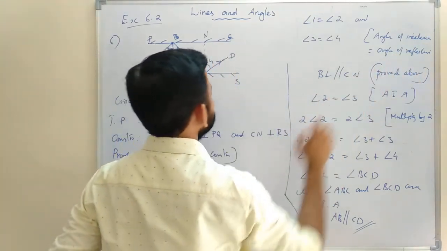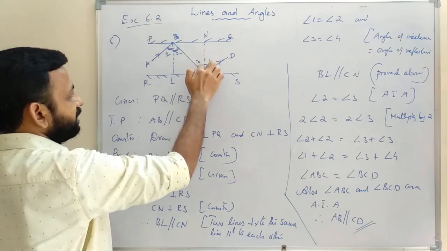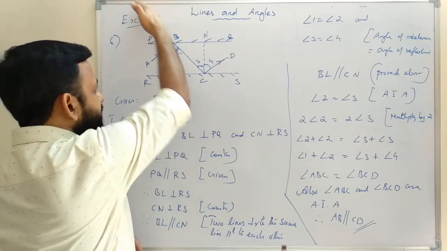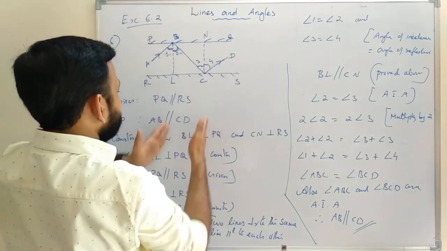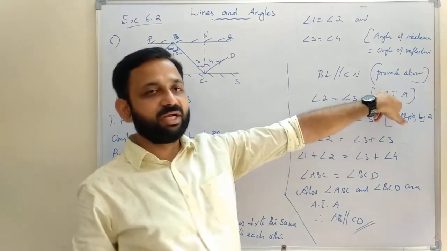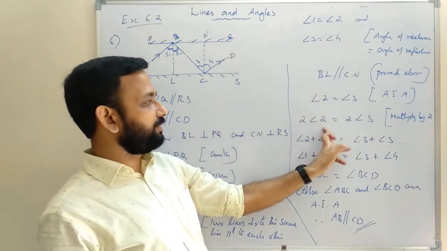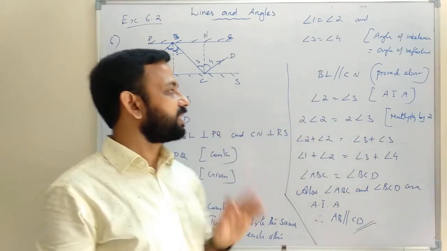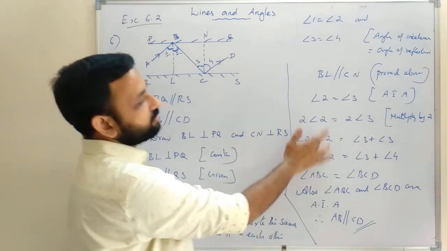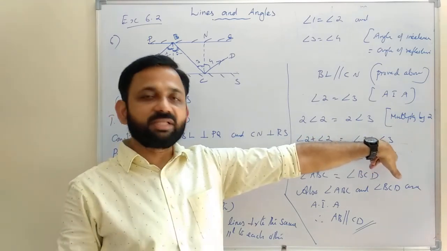Then BL parallel to CN. Once again we will write up. If BL parallel to CN, then angle 2 and angle 3 are alternate interior angles. If lines are parallel, this is a transversal. Parallel lines, transversal. So angle 2 equal to angle 3. Alternate interior angles. Then we can multiply both the sides by 2. 2 into angle 2 equal to 2 into angle 3. Then 2 into angle 2, that is angle 2 plus angle 2, and 2 into angle 3, that is angle 3 plus angle 3.